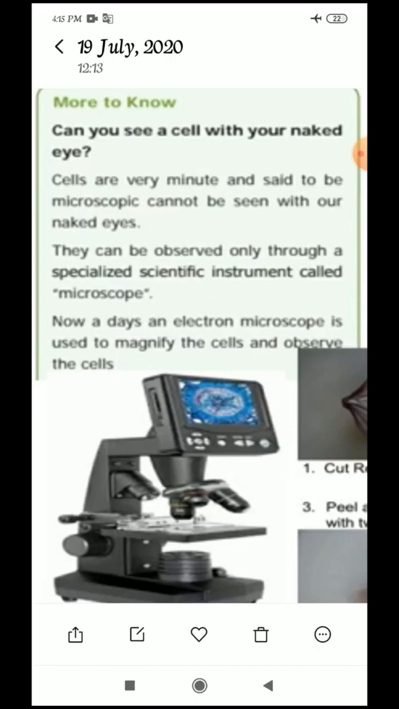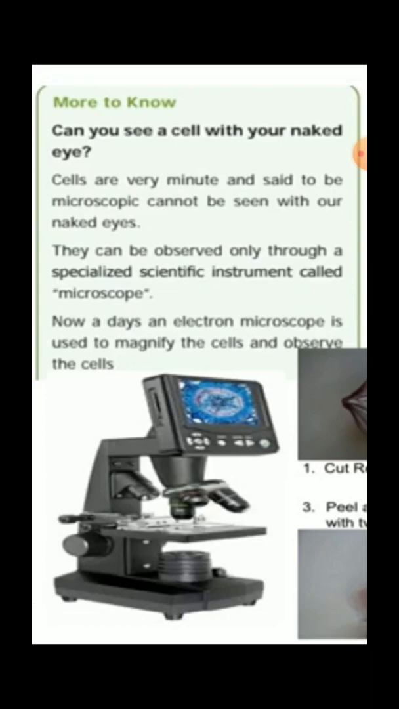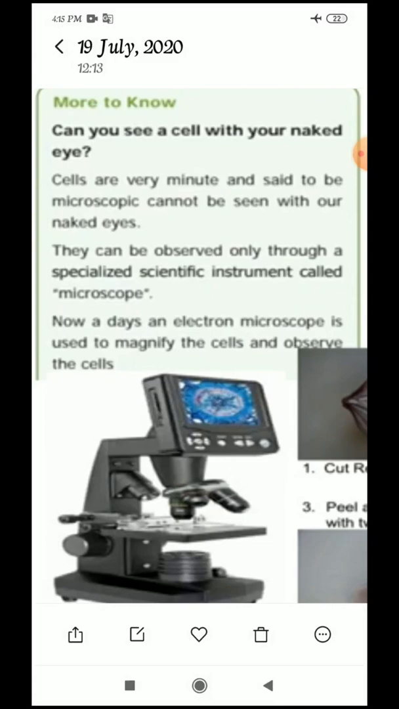More to know. Can you see a cell with your naked eye, children? No, we cannot see the cell with the naked eye. We can see it only through the microscope. The cells are very minute and said to be microscopic; they cannot be seen with our naked eyes. They can be observed only through a specialized scientific instrument called a microscope. This is the specialized scientific instrument we need to see the cell.